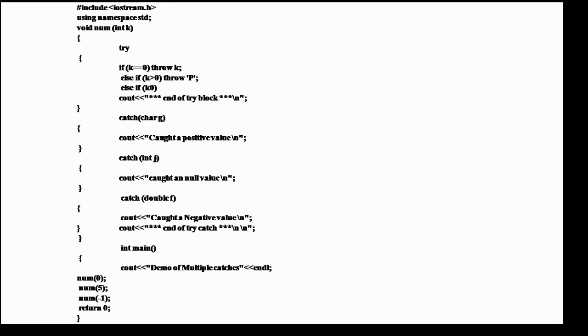Catch block, the curly braces closed. int main() { cout << "demo of multiple catches" << endl; number(0); number(5); number(-1); return 0; } curly braces closed. These are example programs of multiple catches.